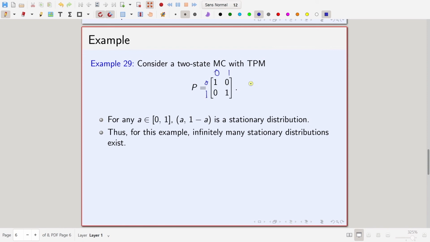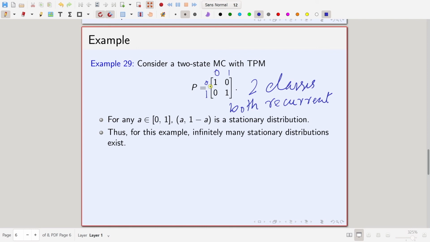So, here it has basically two communicating classes, and both are recurrent, fine, because both are absorbing states. If you start from 1, you remain at 1, or if you start from 0, you remain at 0. So, two classes, both are recurrent.